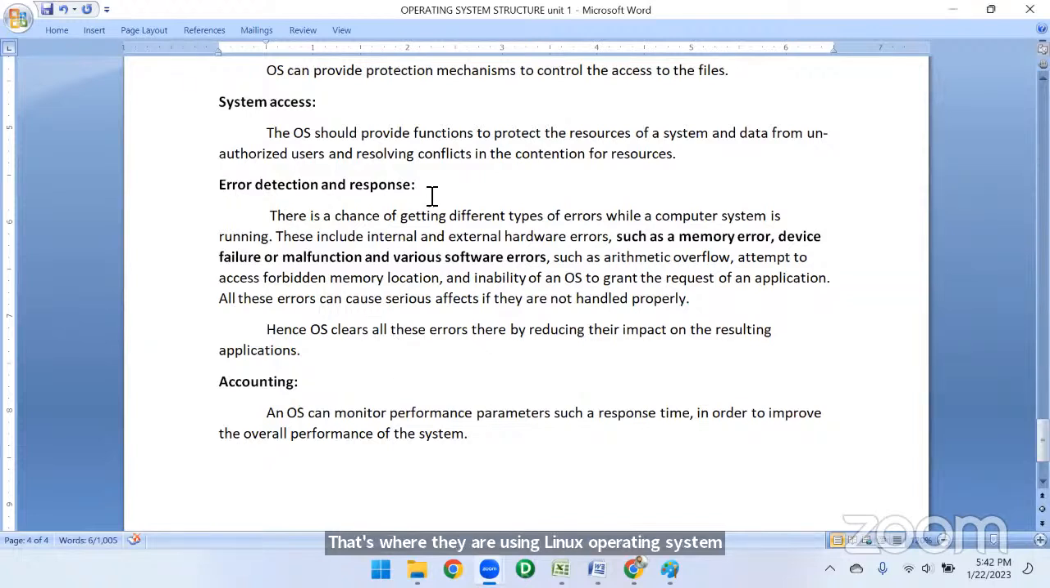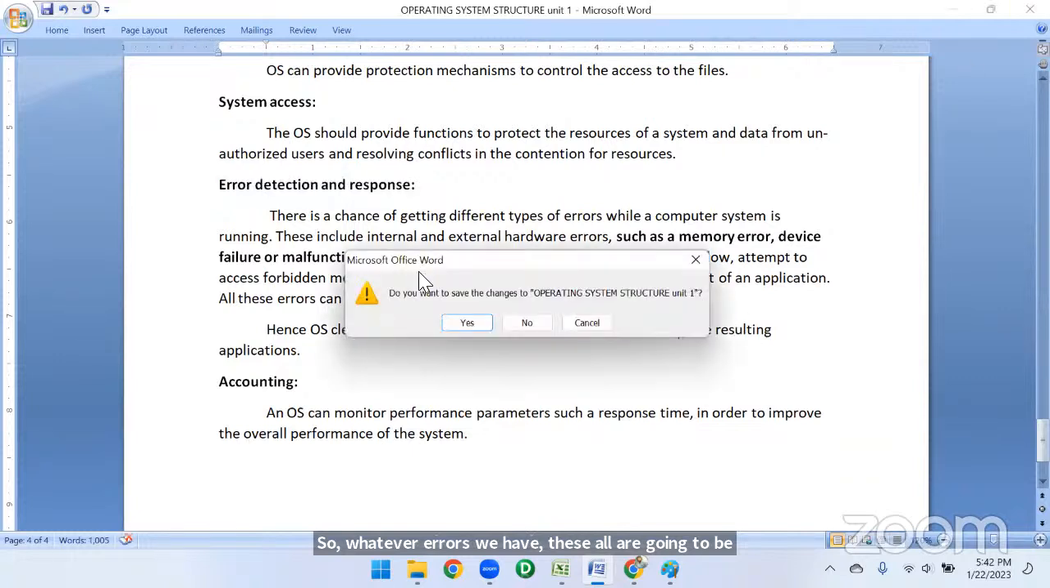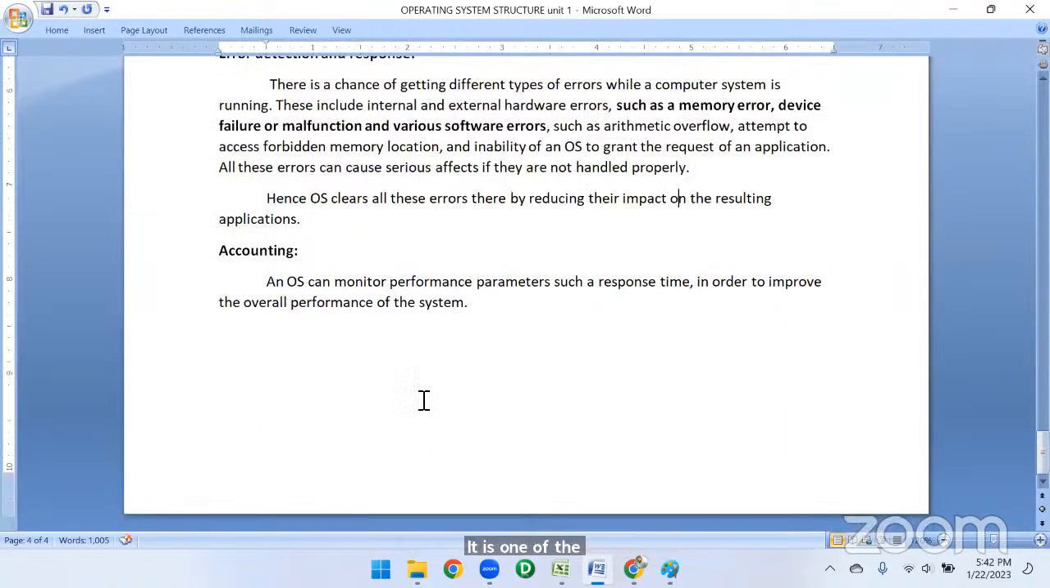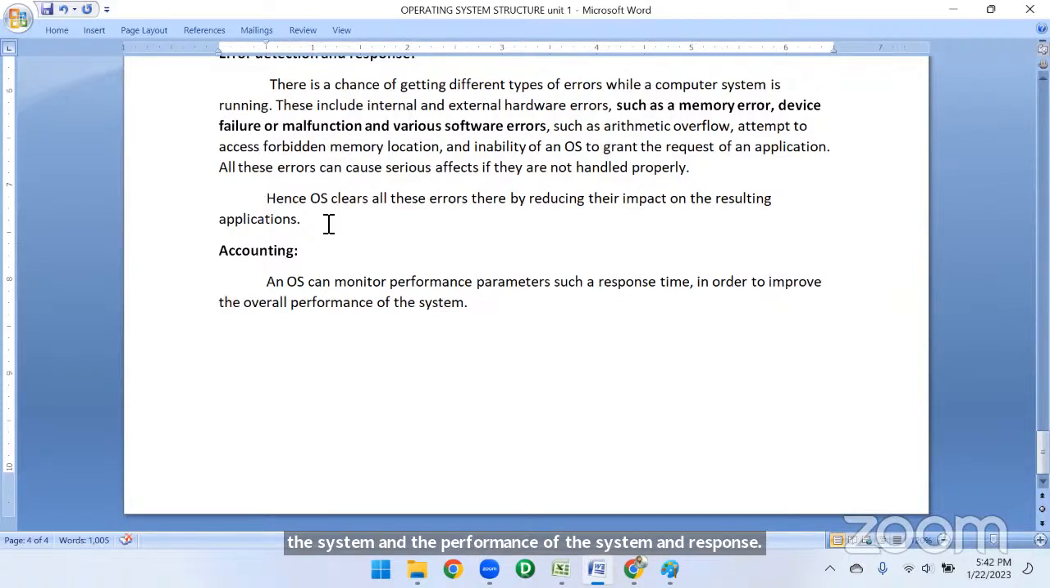Next one, error detection and responses. Whatever errors we have, all of these are going to be detected by the computer, and it will provide you some response also, right? For example, if you want to close this, as soon as you close it, it will ask you to save the data. It is one of the responses. Okay, accounting is nothing but monitoring the system, its performance and response time. When we open this, sometimes it takes some time. How much response time it takes, how much time to process the data, all these things are done under the accounting concept.